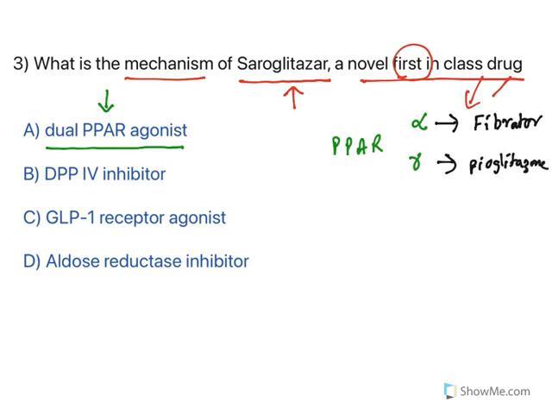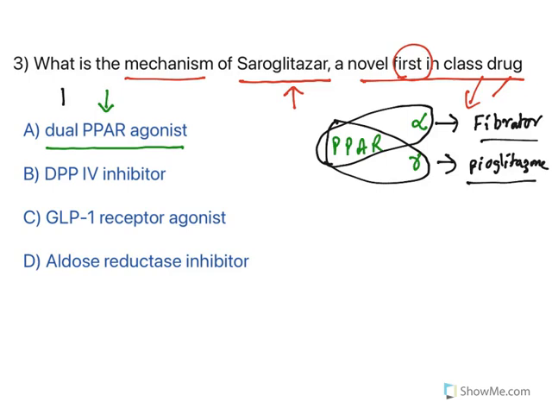Pioglitazone, now look at them. When you use PPAR alpha receptors, they will be reducing lipids. When you use PPAR gamma receptors, they are reducing sugar levels, which is used to treat diabetes. So two classes are there. Now when it says dual PPAR agonist, it means it will be acting on both alpha and gamma. And their specific class of drug is saroglitazar. So this is a new kind of drug and you need to understand what it means.